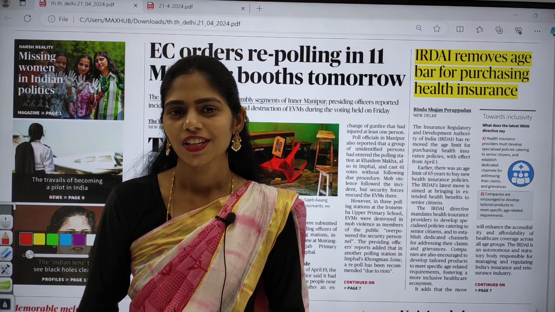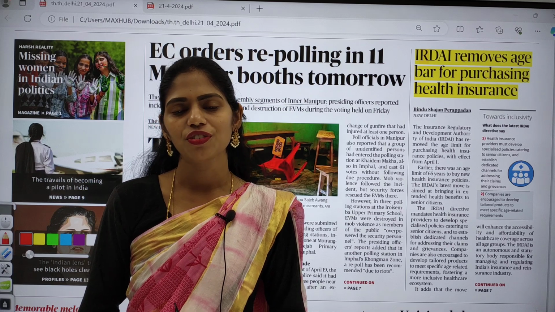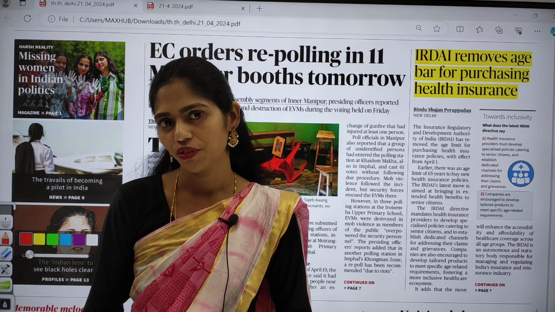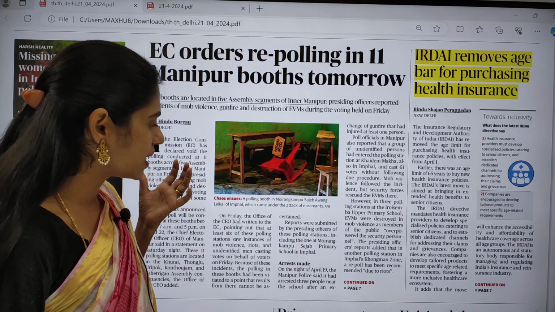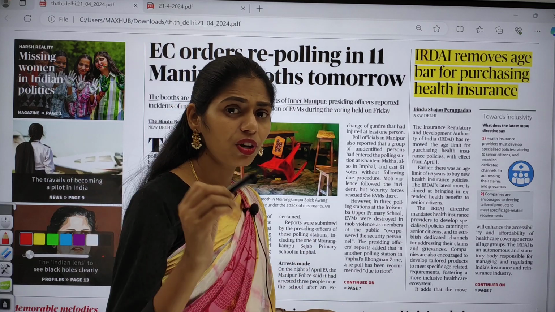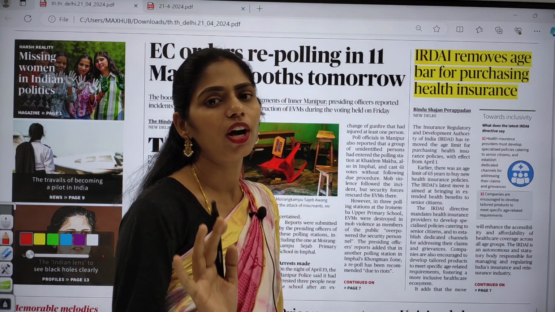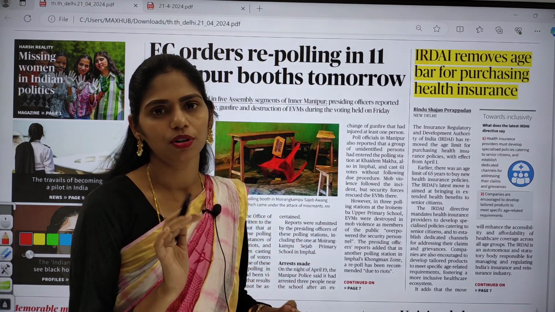Today in this session, we are going to see current affairs of 21st April 2024. First, we are going to take the PDF of The Hindu and pick out the articles which are relevant from our examination point of view.